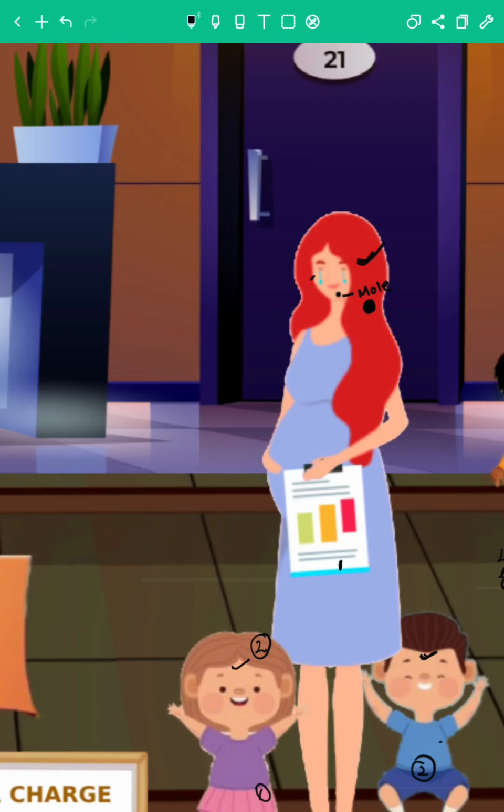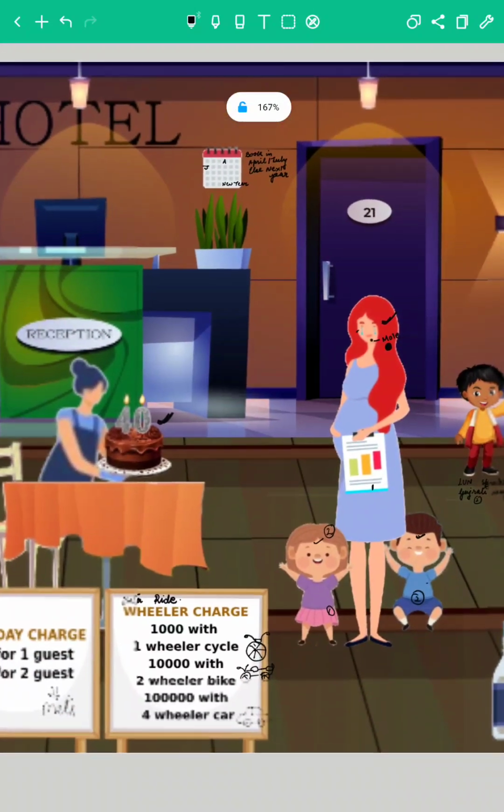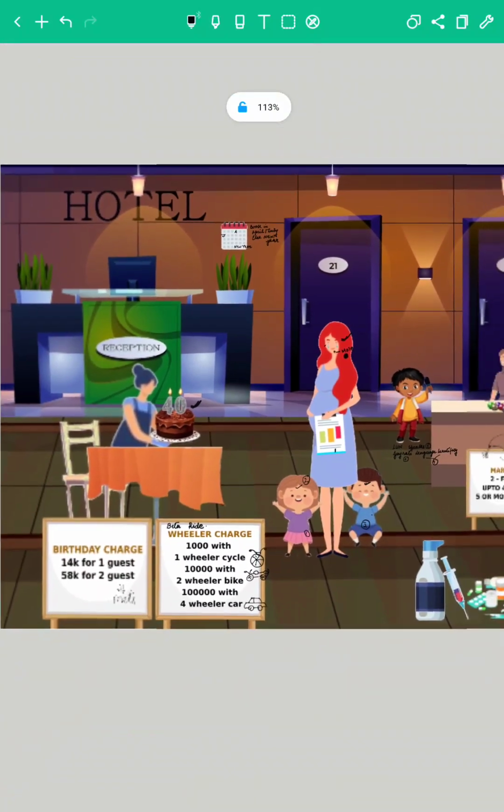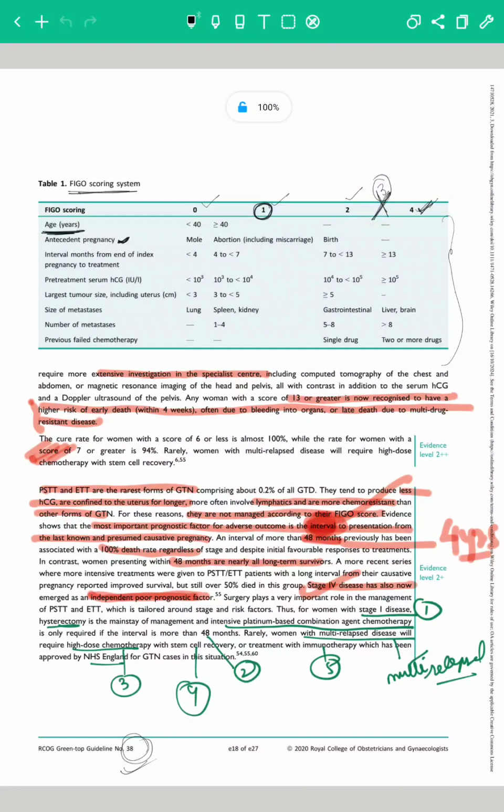So mole 0, abortion 1 and births 2. Just by remembering this picture of a woman with a circular mole, 1 abortion which she is not able to forget, and 2 births, we can remember the score for the antecedent pregnancy.